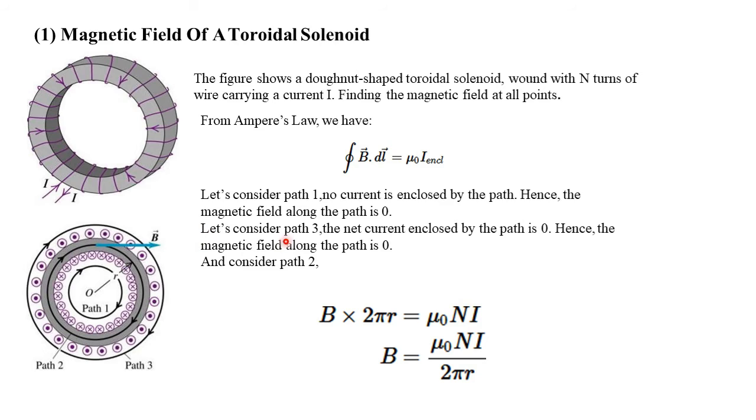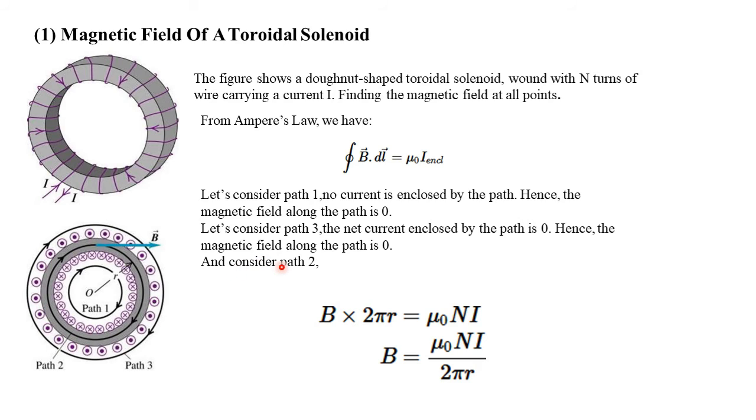Then we consider path 3. This is path 3, the outermost path. The net current enclosed by the path is 0. In path 3 also the net current enclosed is 0. Hence the magnetic field along this path is 0.